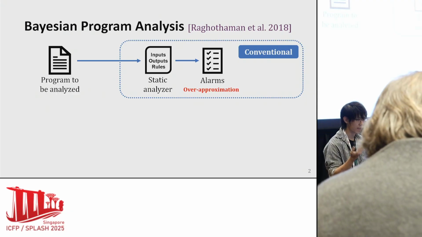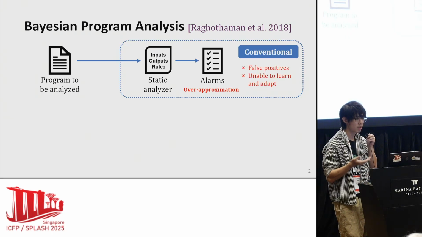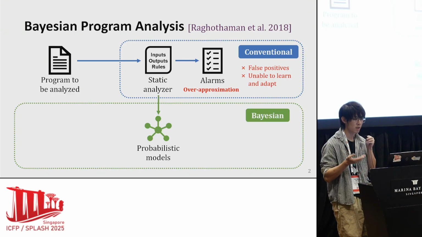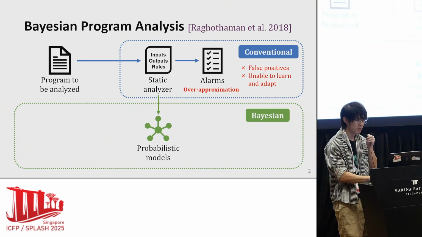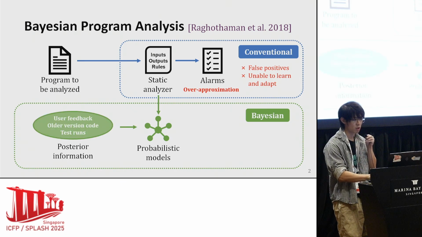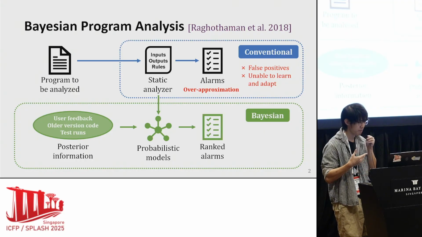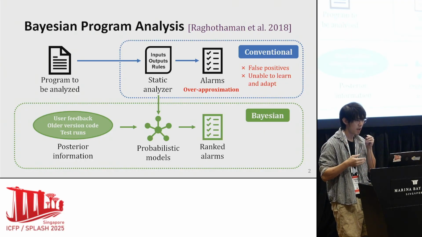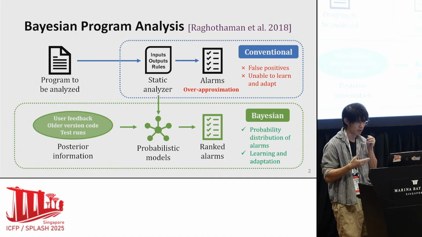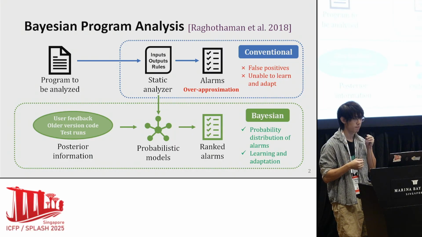The analyzer also cannot learn and adapt to the user's needs because the logic rules are fixed. To address these problems, Bayesian analysis converts conventional ones into Bayesian models. As a result, it can learn from posterior information such as user feedback, older version code, and test runs. It can also generate the probabilities of alarms to rank them. Therefore, compared to conventional analysis, it can significantly improve users' experience.